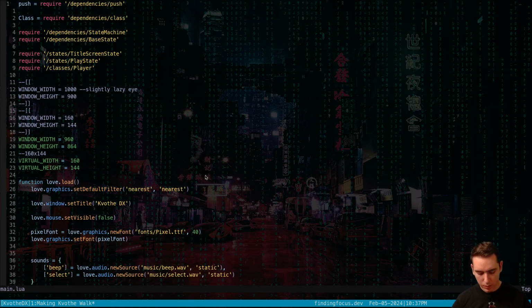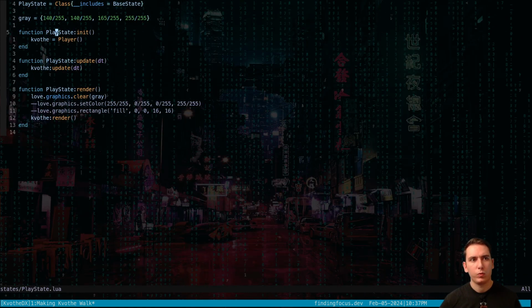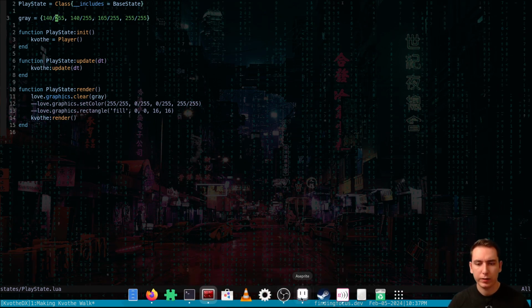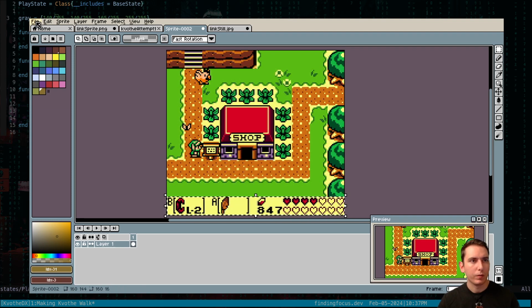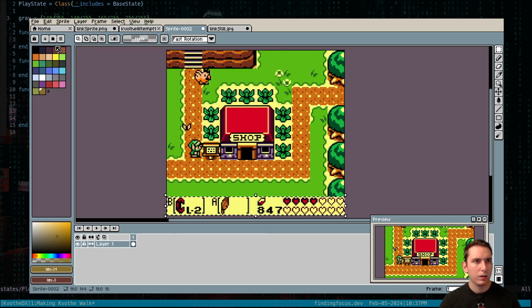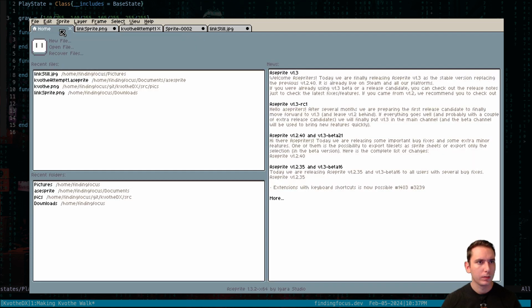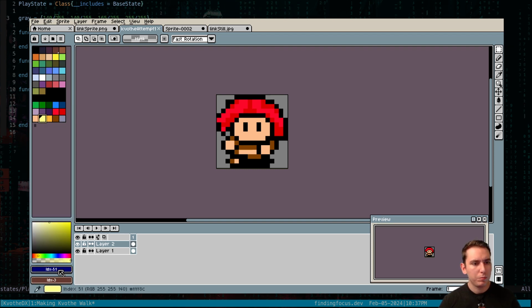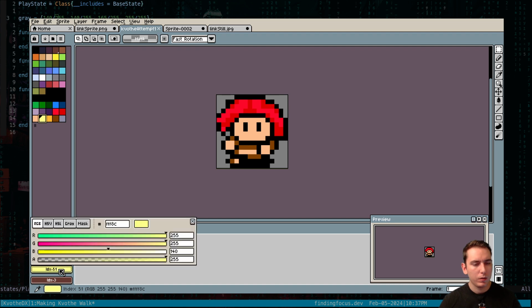Okay, so let's go to our play state, and what we'll do is we'll set not our gray color, but we want maybe, oh great, and then our palette's gone. That's why I saved it, just in case. Thought it would do this. Load palette? Preset? Okay, there's our palette.